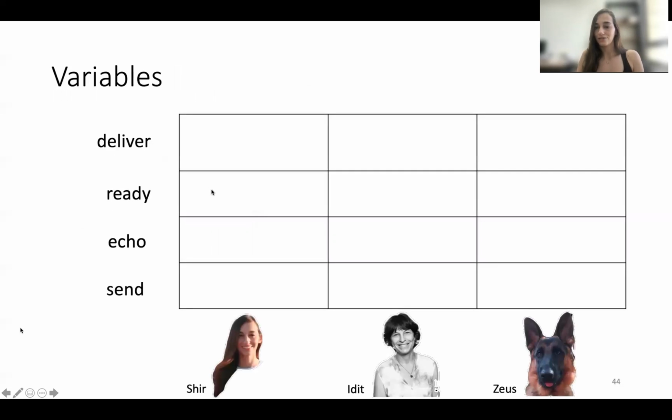So let's view it by example. What are the variables we're using? In this system, we have 2f plus 1 processes, f is 1, we have Shir, Edith, and Zeus, and each of the participants has 4 registers: send, echo, ready, and deliver.